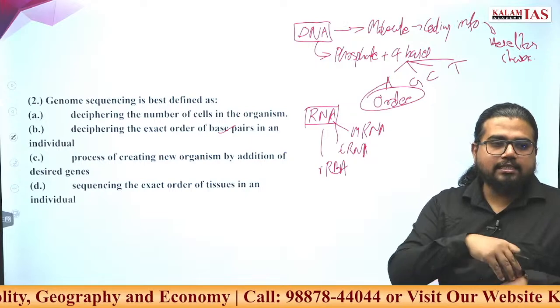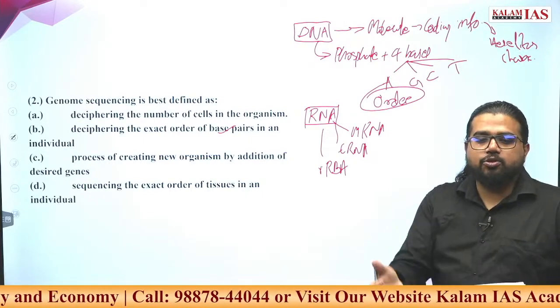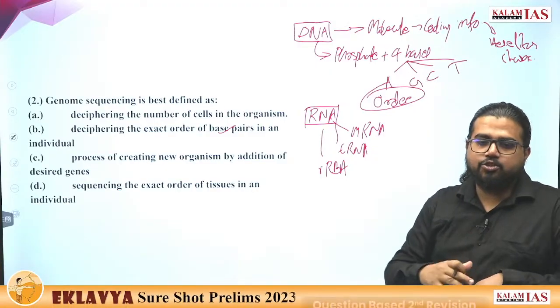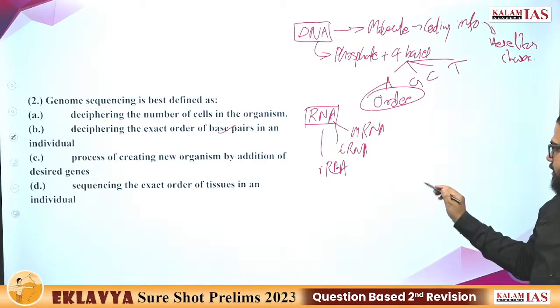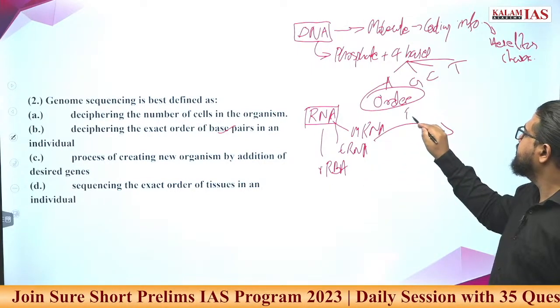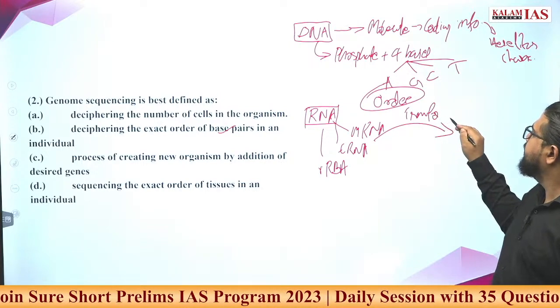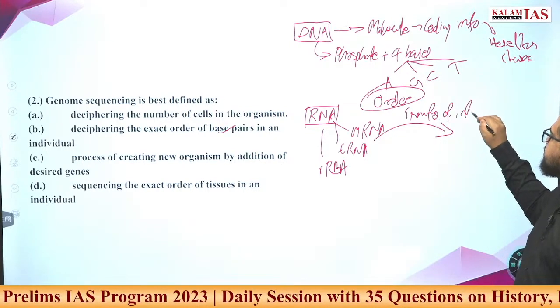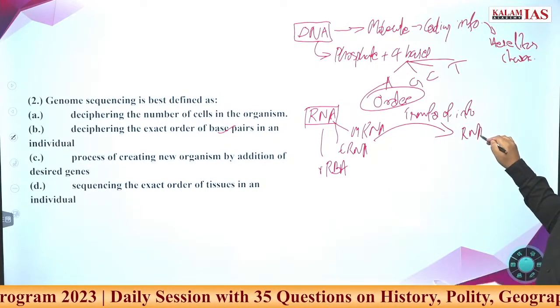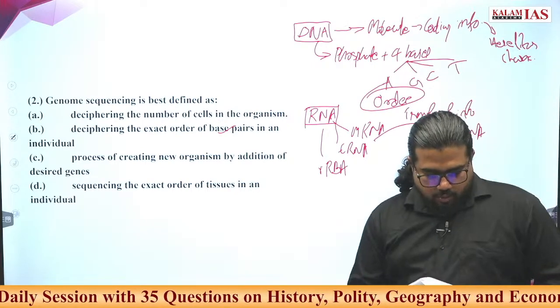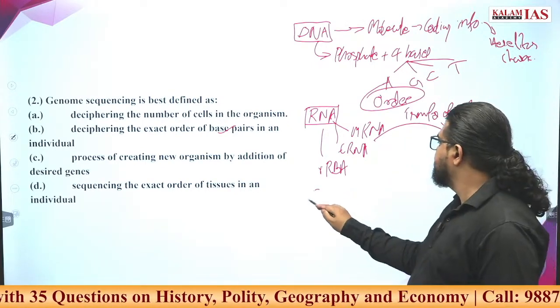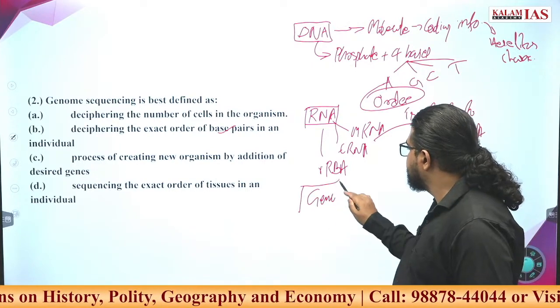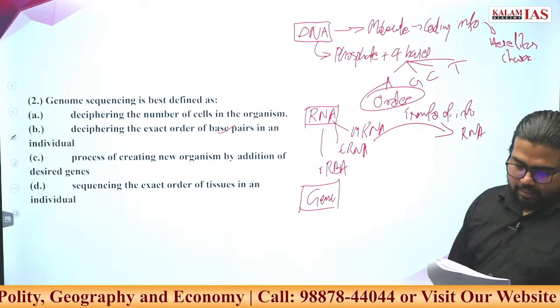At that place, the protein or material has to be generated with that characteristic. This transfer of information is one of the major functions of RNA. What else? What is a gene?